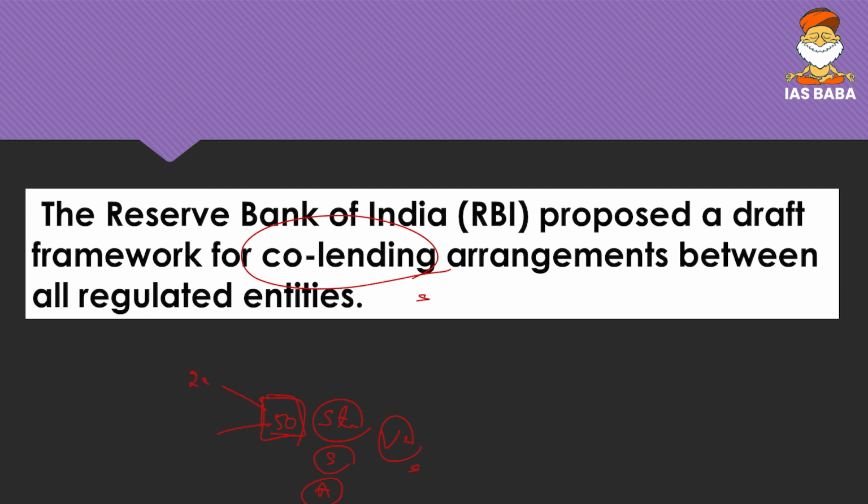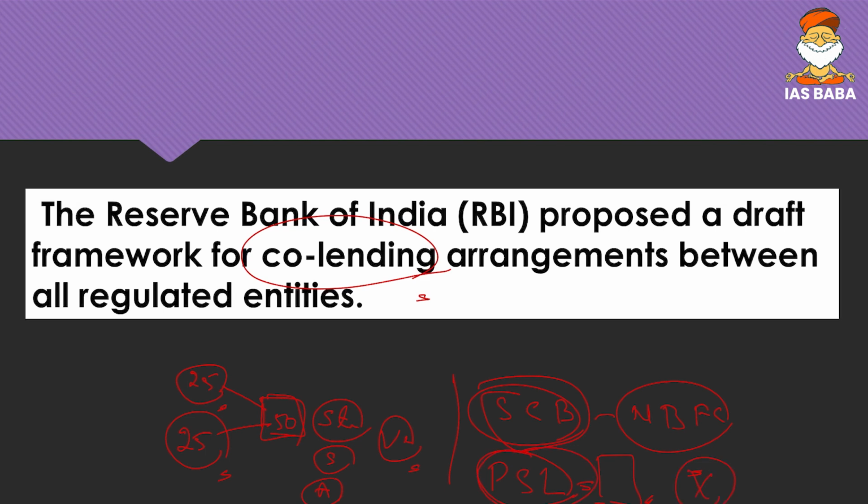Say if a startup requires a 50 lakh loan, then 25 lakh will be given by the bank, and 25 lakh it will share with another financial entity, might be non-banking financial companies, NBFCs. Now, the previous circular said that co-lending was possible only for the scheduled commercial banks, and that too for priority sector lending. Only in the priority sector lending bracket, whenever you are lending under PSL, and only the scheduled commercial banks and the NBFCs could have gone for co-lending.